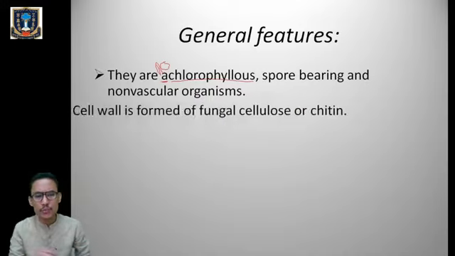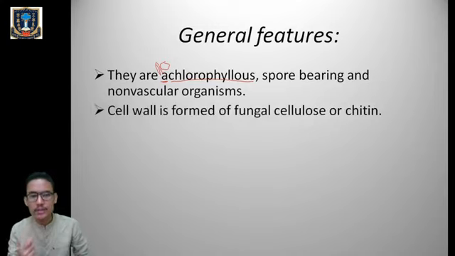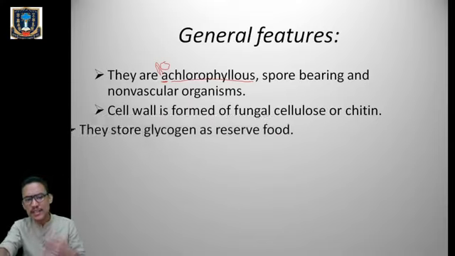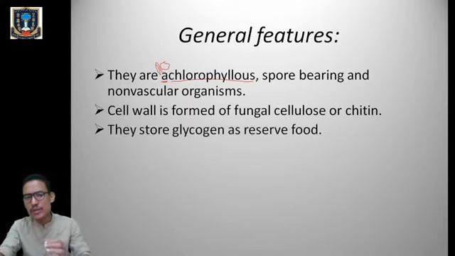Next one, the cell wall of fungus is made up of fungal cellulose and chitin. When we talk about the plant cell wall, it is made up of cellulose, but in fungi the cell wall is made up of fungal cellulose or chitin. And the reserve food material in fungi will be in the form of glycogen.